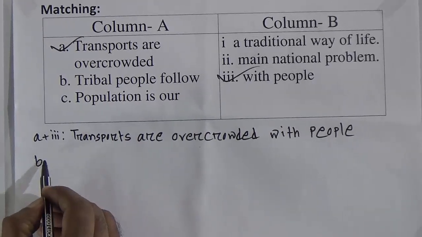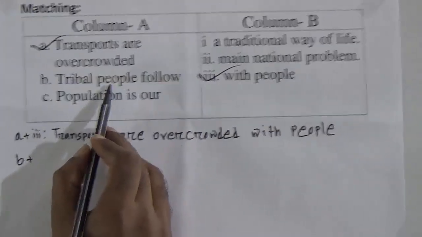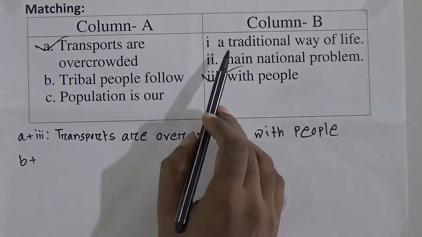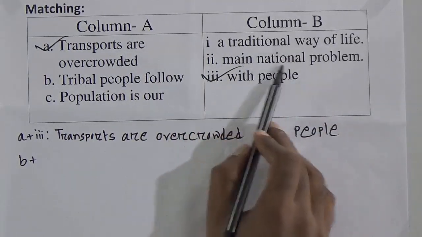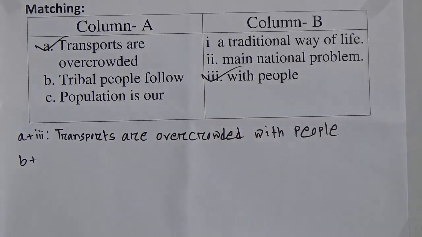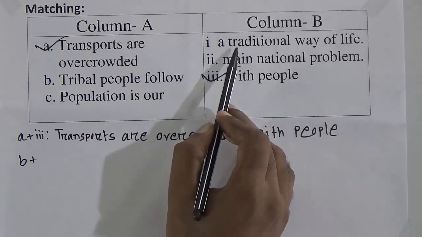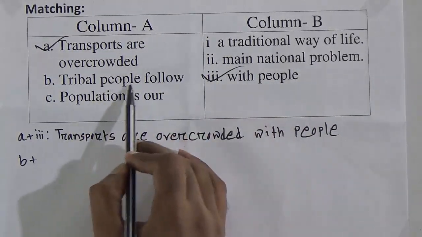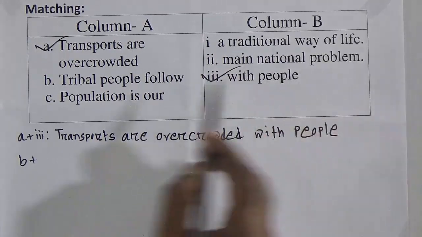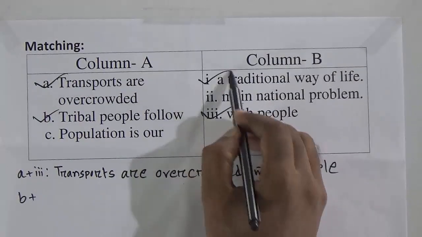Now number B. Tribal people follow a traditional way of life, main national problem. So what is it? Tribal people follow a traditional way of life. So B is related to 1.